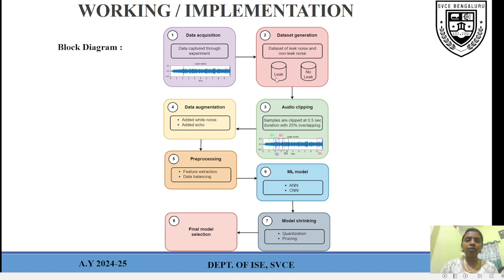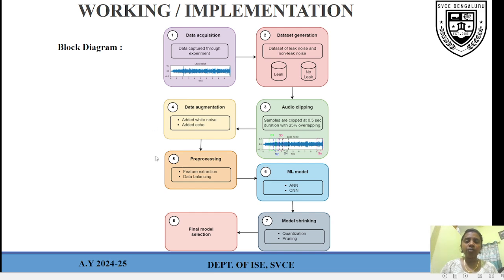Next, in the second step, the dataset generation takes place. We have two types of datasets generated, leak and non-leak, with the help of ML algorithms. In the third step, audio clipping. What is audio clipping? The audio was clipped into 0.5 second clips, which, being a smaller range, is helpful in identifying robustness, with 25% overlapping.